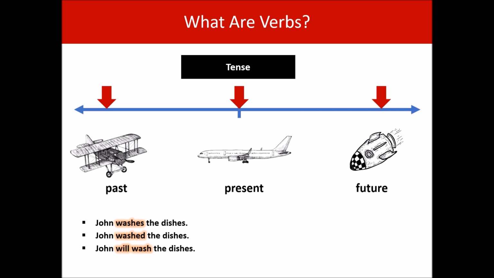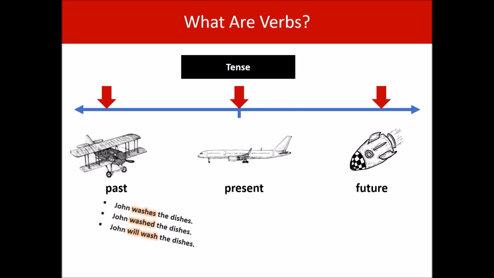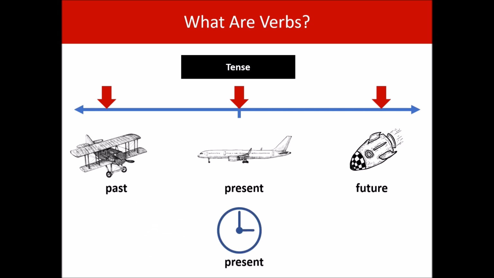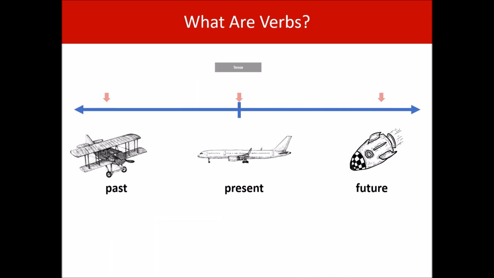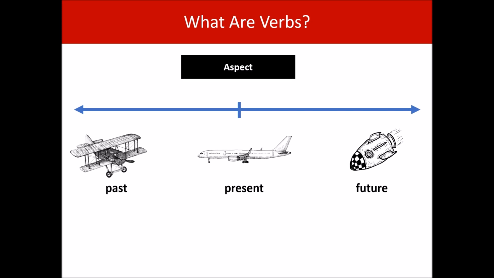It's worth saying that it doesn't have to be a long time in the past or the future. 1 second ago, 1 minute ago, 5 minutes ago, 100 years ago are all examples of the past. Same for the future. 1 minute's time, in a year's time, or in a decade's time are all times in the future. Next, we're going to cover aspect, and I'm going to leave the timeline up because aspect is part of tense. Remember, aspect is about whether the activity is continuous or completed.